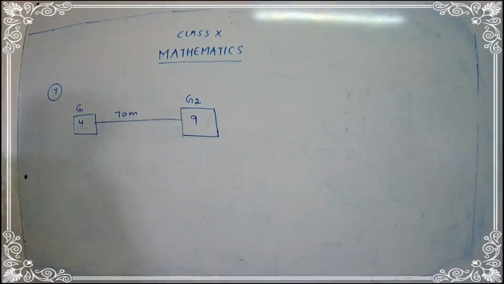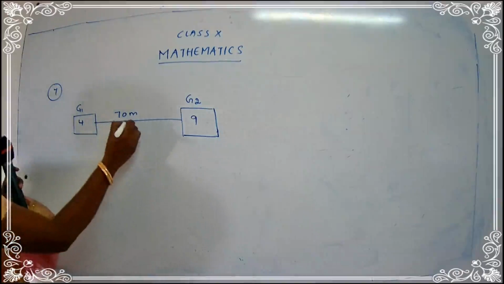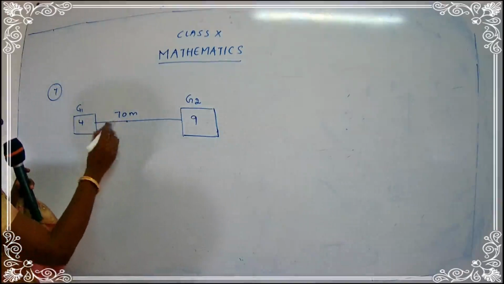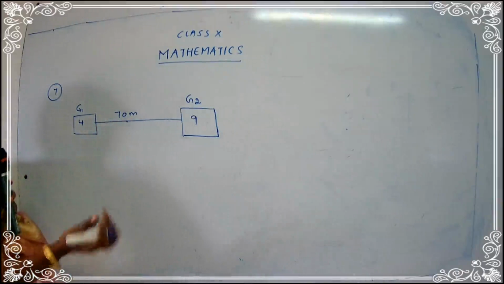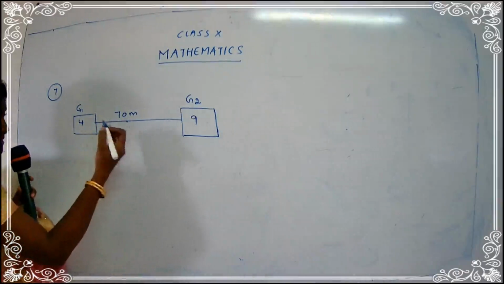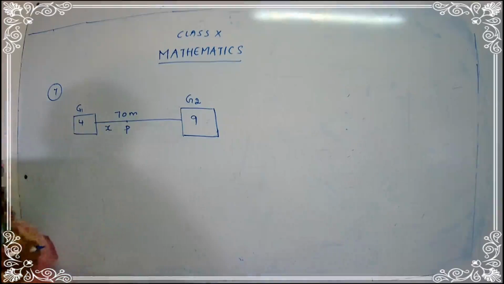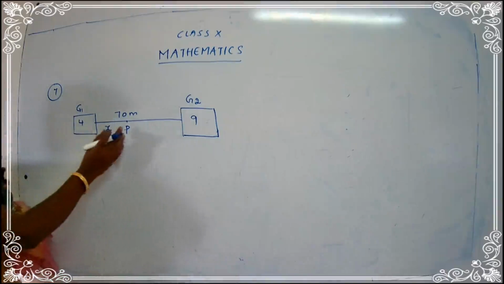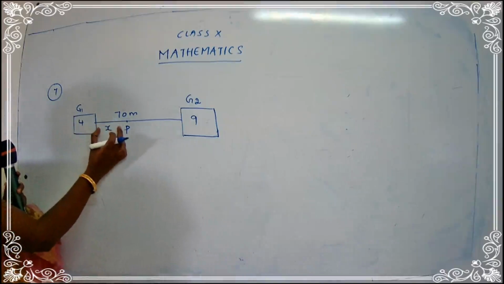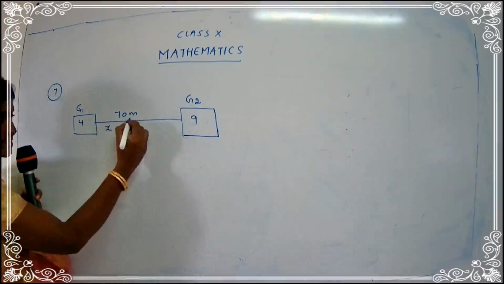Before that, let's assume a person. I just don't know where he's standing. So let us assume a person who is standing at a distance of x. I don't know what the distance is, so we just assume the distance as x. So a person P is standing over here at a distance of x. So if this is x, what will be this distance, children?